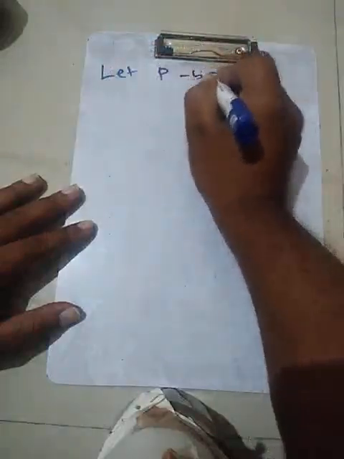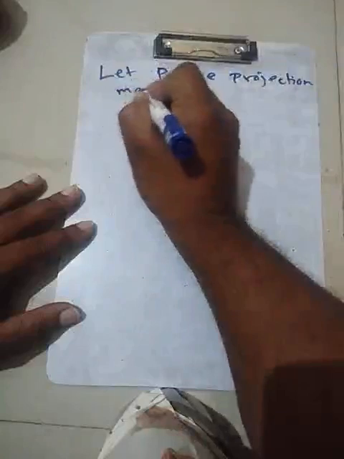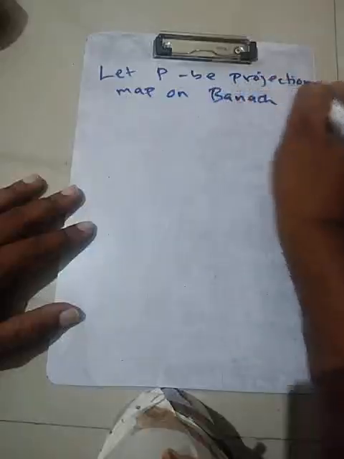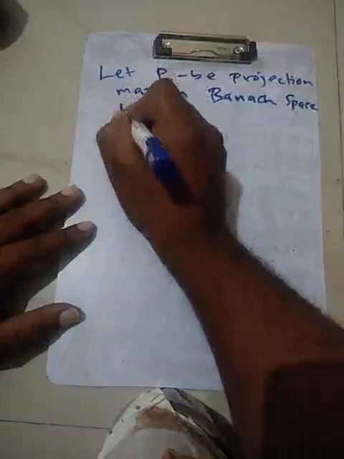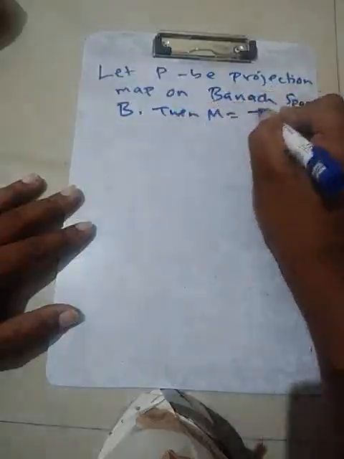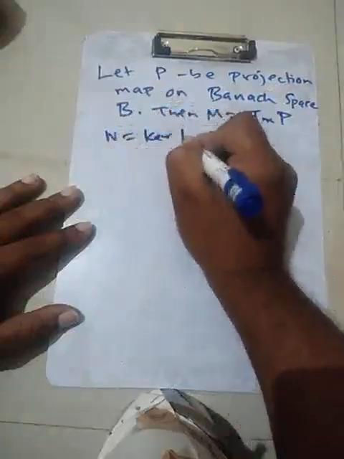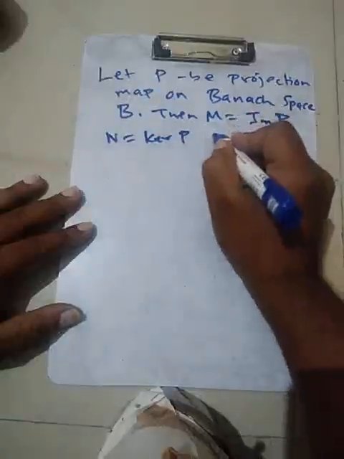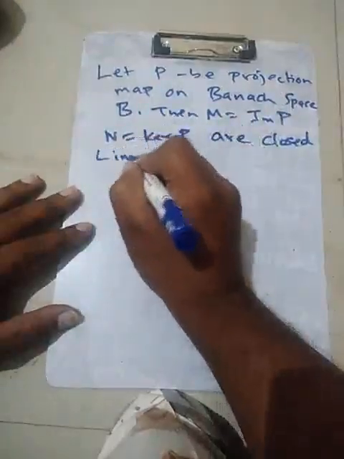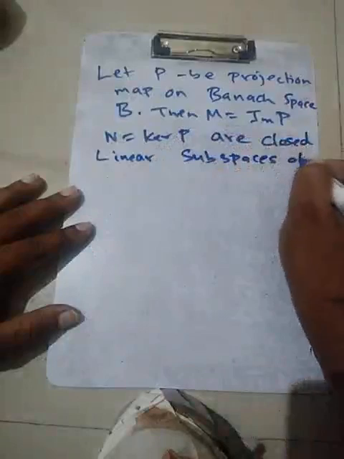Let P be a projection map on a Banach space B. Then M, which is the image of P, and N, the kernel of P or the null space of P, are closed linear subspaces of B.